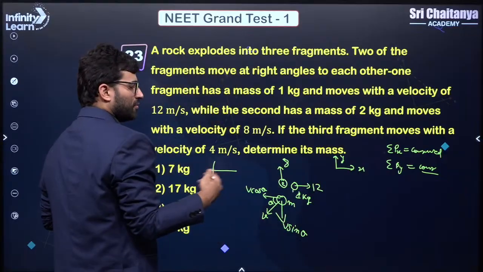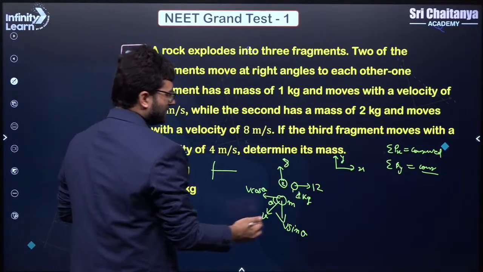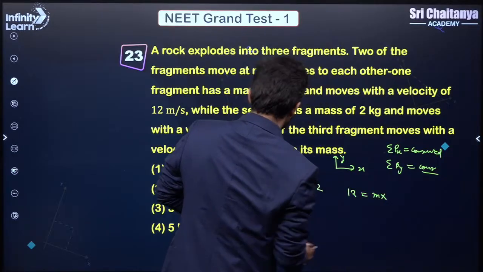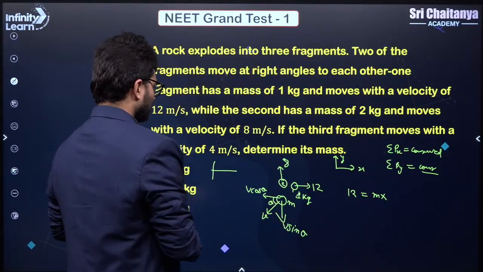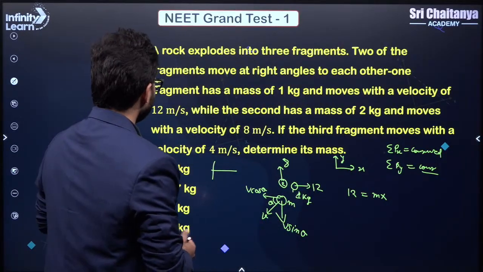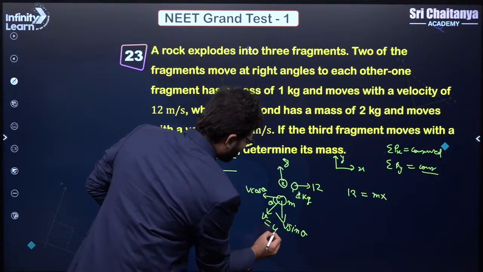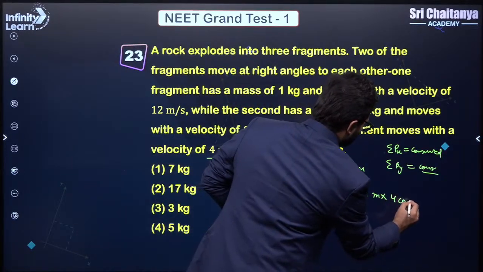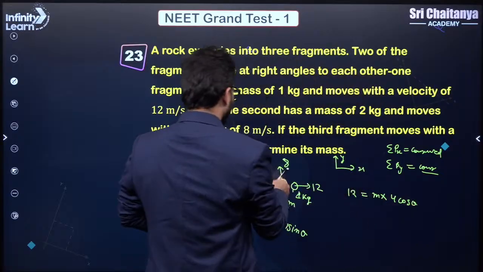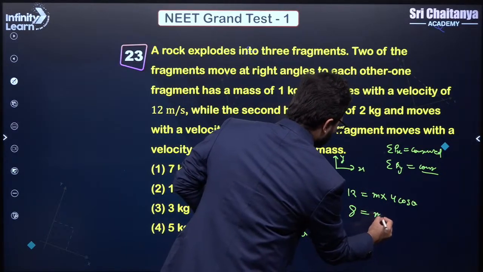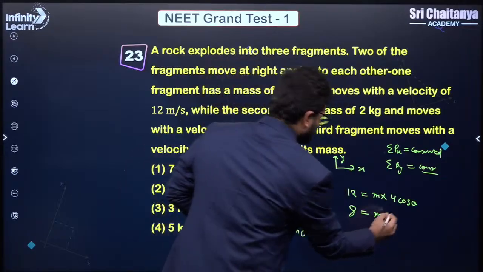So what is the momentum conservation equation in X direction? So 12 is equal to m into V cos theta. Right? V is given as 4, so we'll write V as 4. So 4 cos theta. And then in the Y direction, 8 is equal to mass into 4 sin theta.